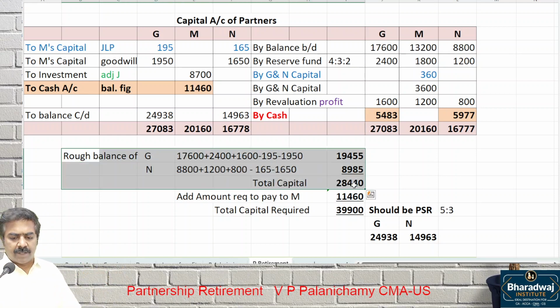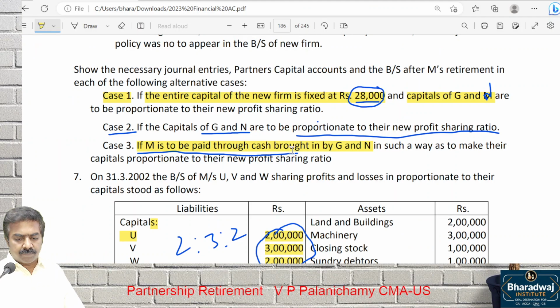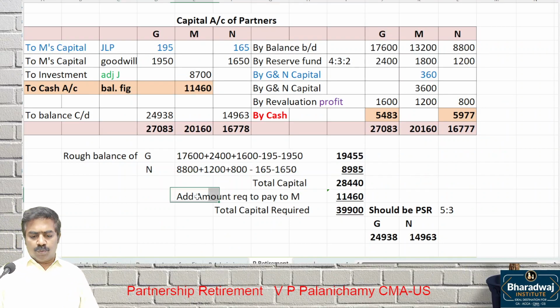Case 2 stops here. What is the total capital? 28,440. We just split it in 5:3. What is case 3? Additional information: we have to pay M through the cash brought in by whom? G and N. So we have to pay 11,460 to M. So total capital required is 39,900. It should be contributed in which ratio? Profit sharing ratio, 5/8, 3/8. It should be there as a balancing figure.